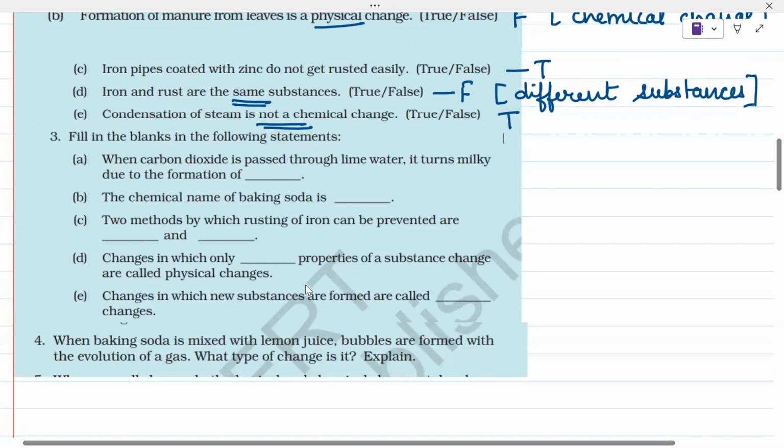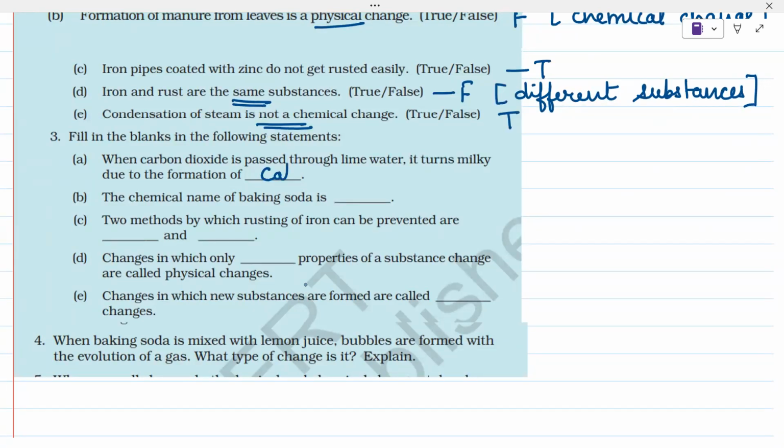Number A, when carbon dioxide is passed through lime water, it turns milky due to the formation of, we know that when carbon dioxide gas is passed through lime water, then it forms calcium carbonate. Due to this, the lime water will turn milky, right?